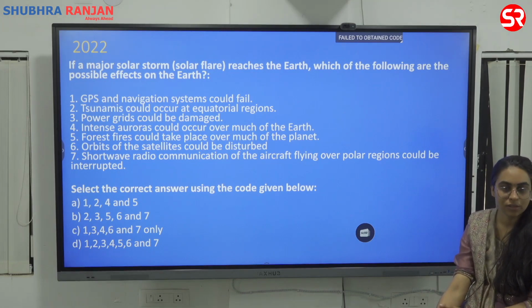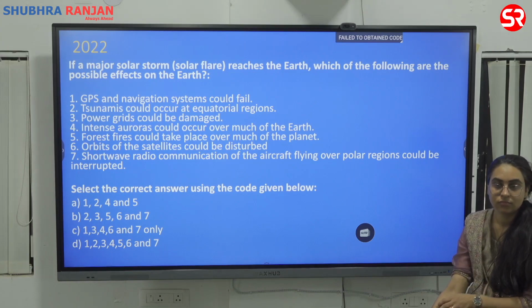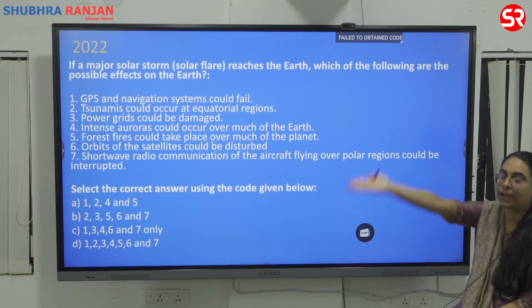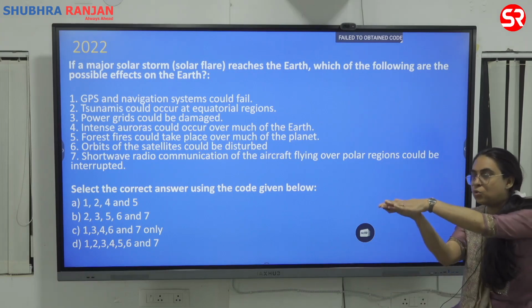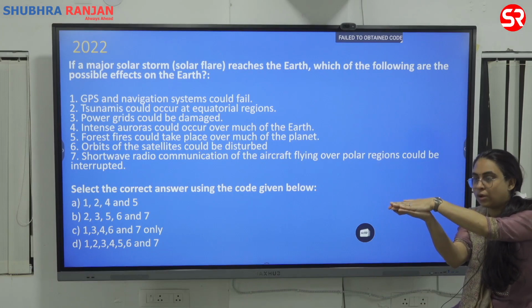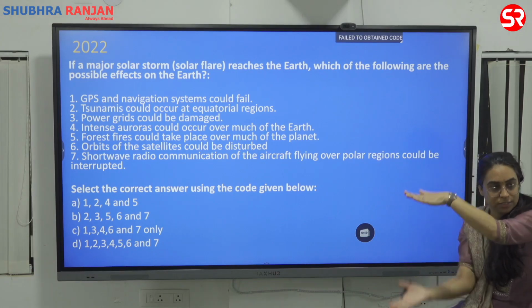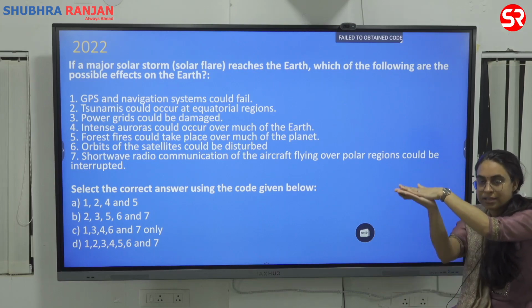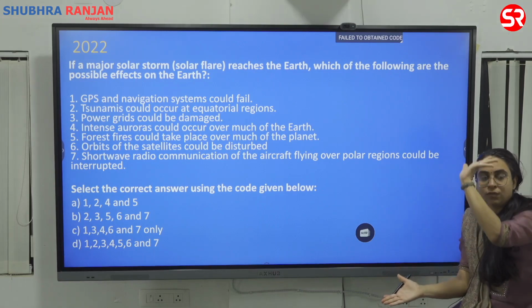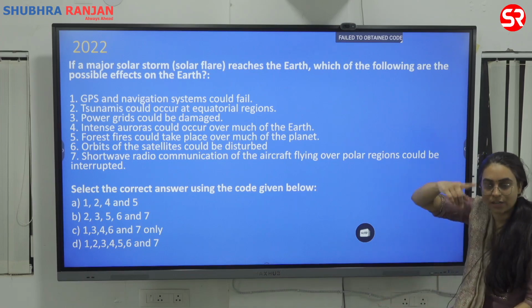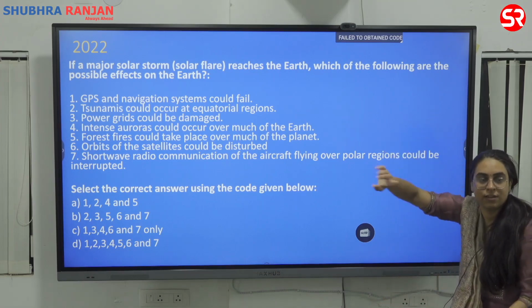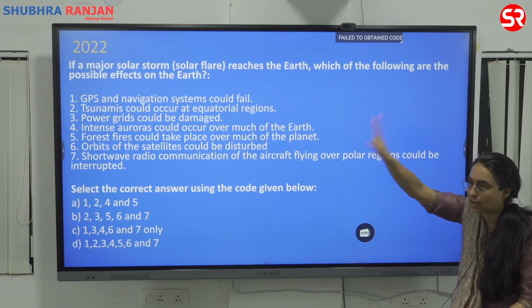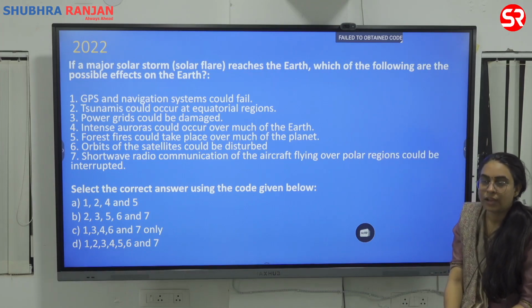Anybody knows what is tsunami? Rise of high waves in the ocean. Why does the water rise? Basically, a tsunami is a huge disturbance on the ocean floor. As the ocean floor gets disturbed, there is disturbance in the water. As there is disturbance in the water, huge waves strike the coast. There are many waves; the bigger, taller waves strike the coast. As it is striking the coast, it is called a tsunami.